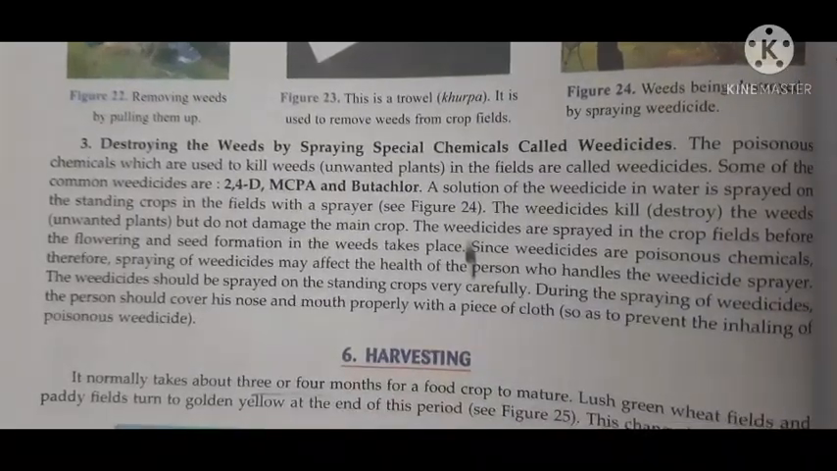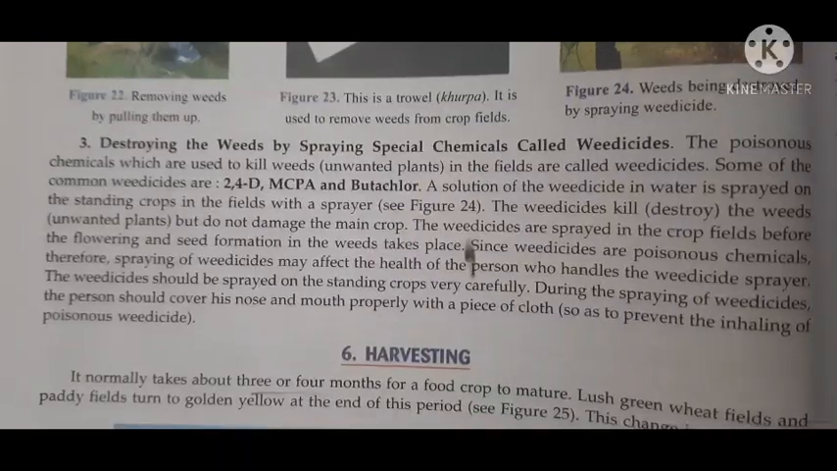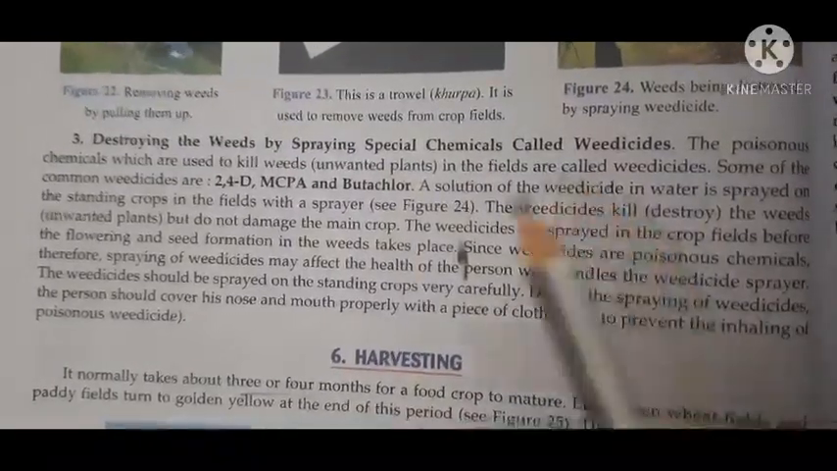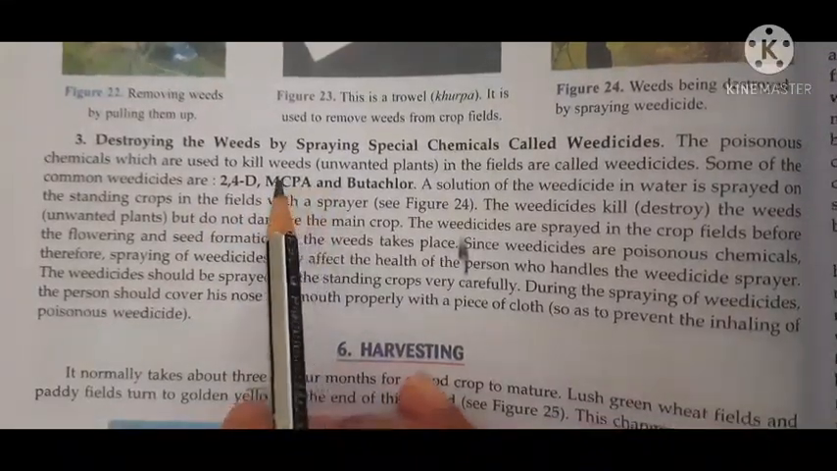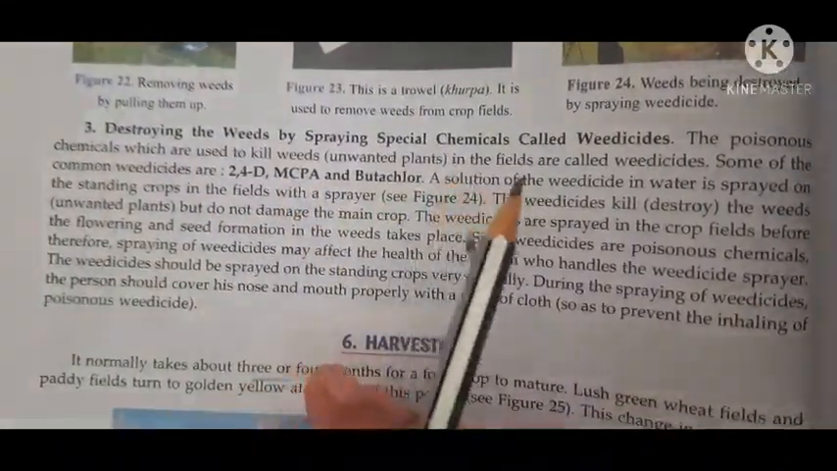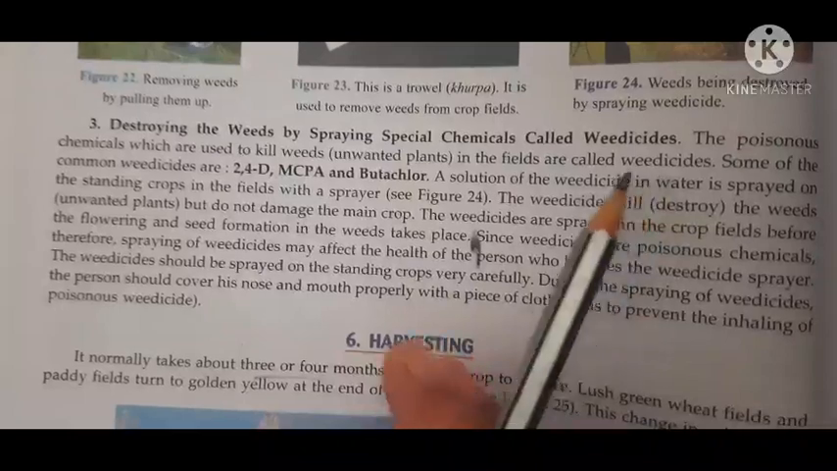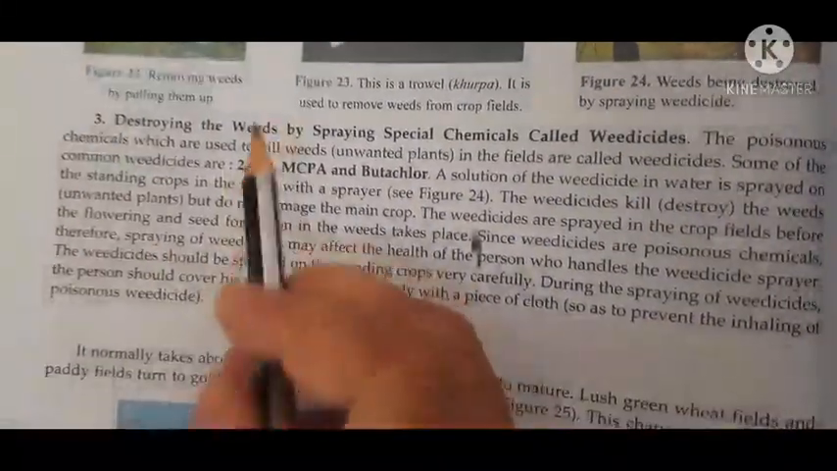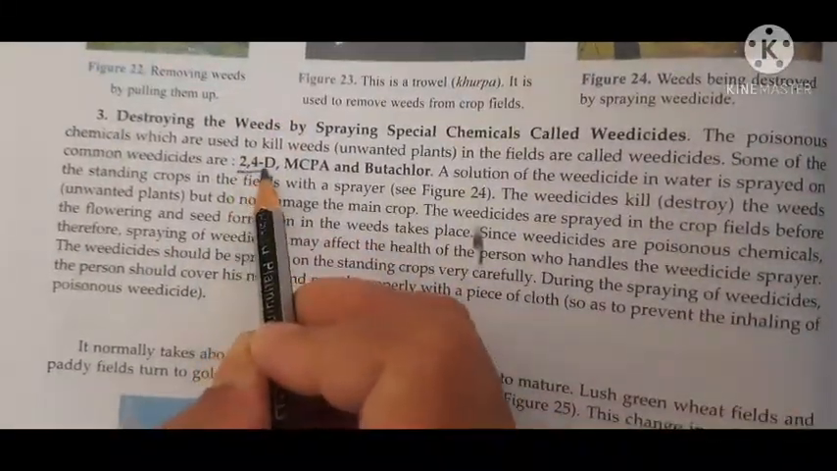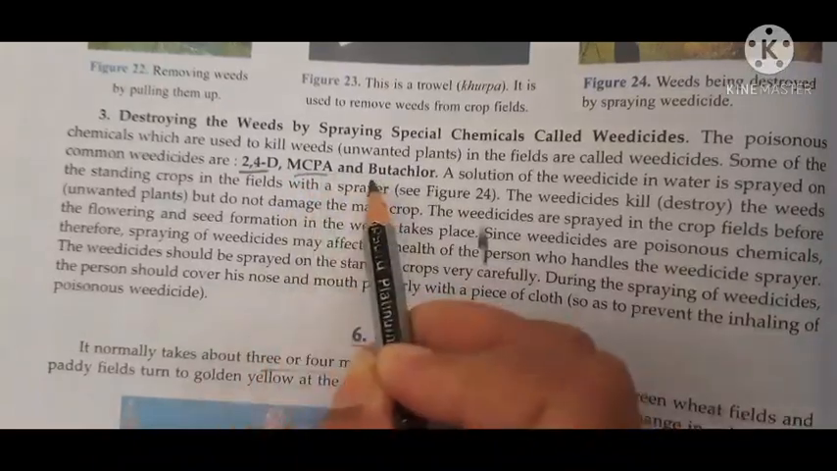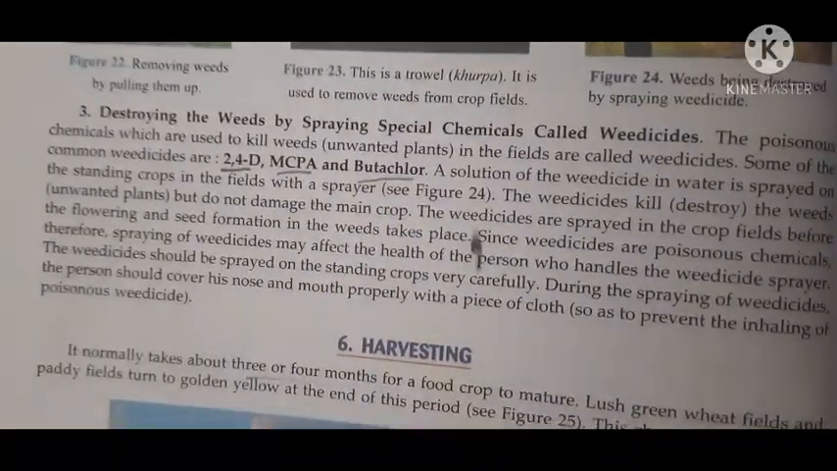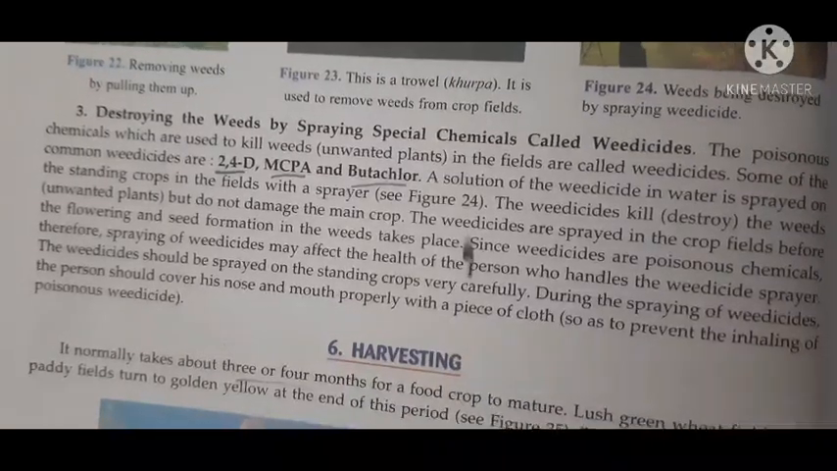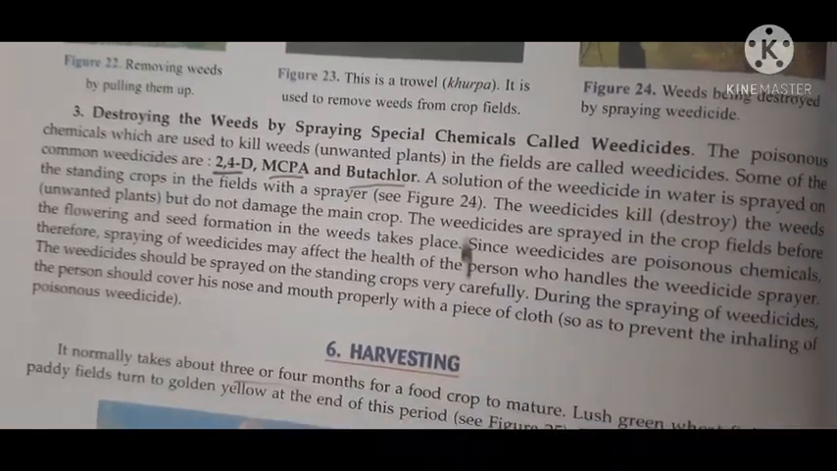What are weedicides? They are certain special chemicals, but they are poisonous. The poisonous chemicals which are used to kill weeds. What are weeds? Unwanted plants in the fields. Some of the common weedicides are, please underline, 2,4-D, MCPA and butachlor. Now how are the weedicides used to kill the weeds?